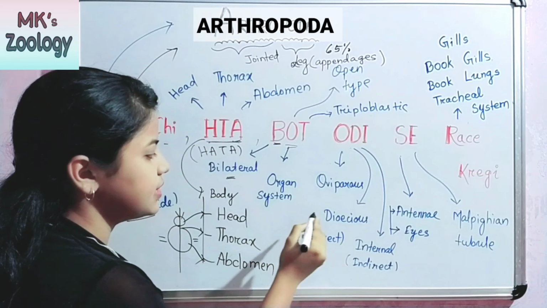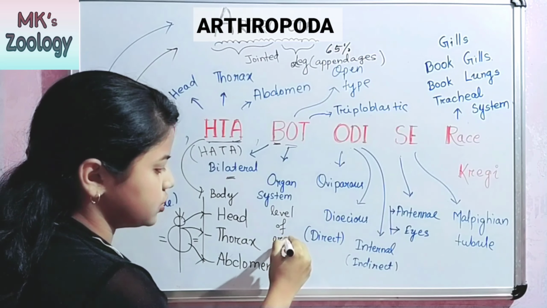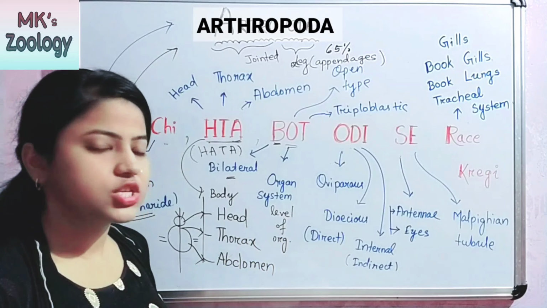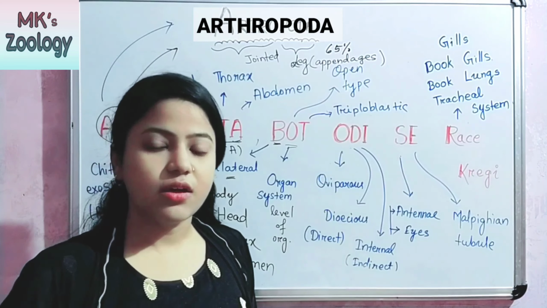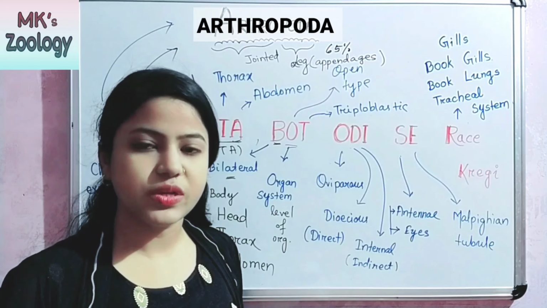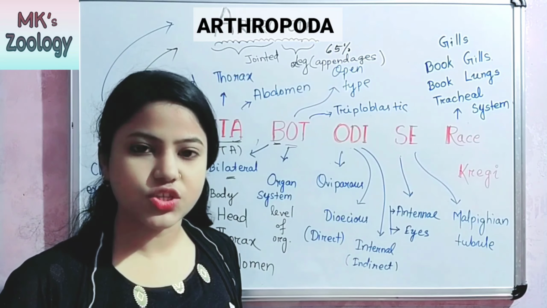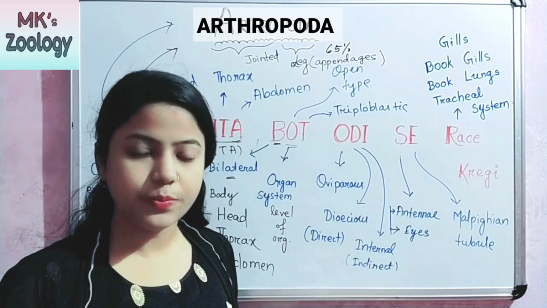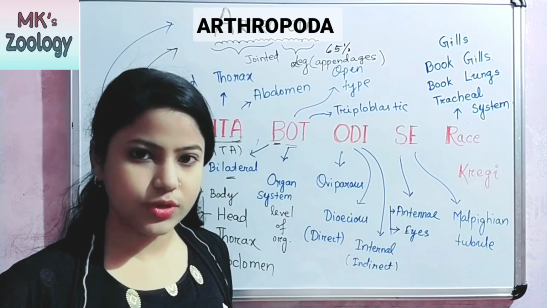O means organ system level of body organization, which means various organ systems are present in their body, like the digestive system, circulatory system, excretory system and reproductive system.